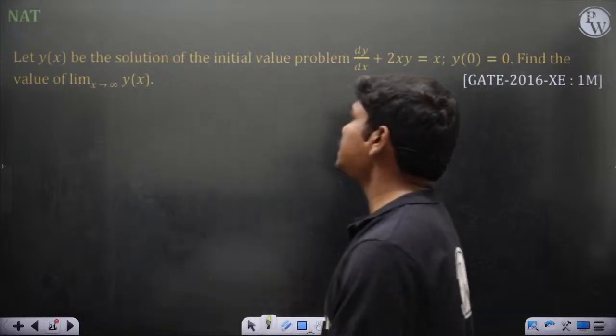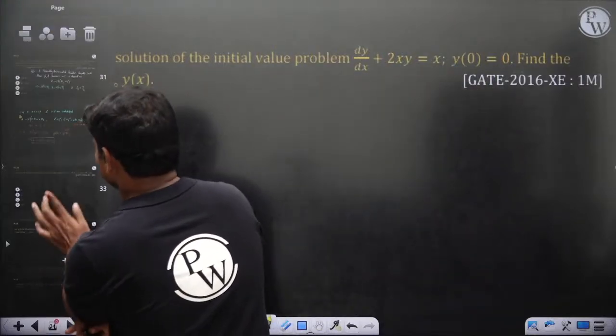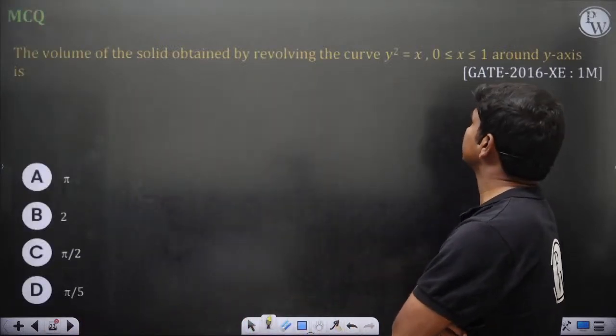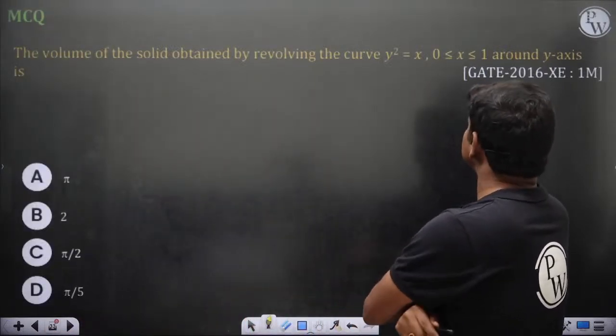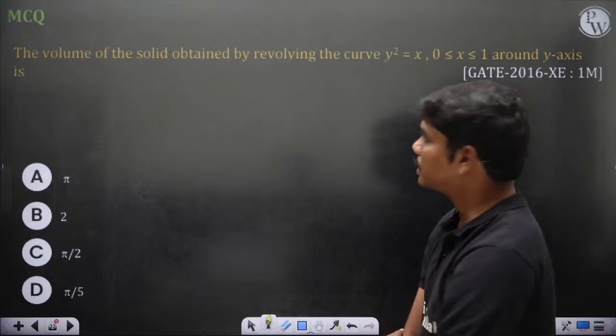Let's see. Oh sorry, something is missed. One question is missed here. The volume of the solid obtained by revolving the curve y square equal to x between 0 less than x less than 1 around the y axis is dash. Okay, so let's see.